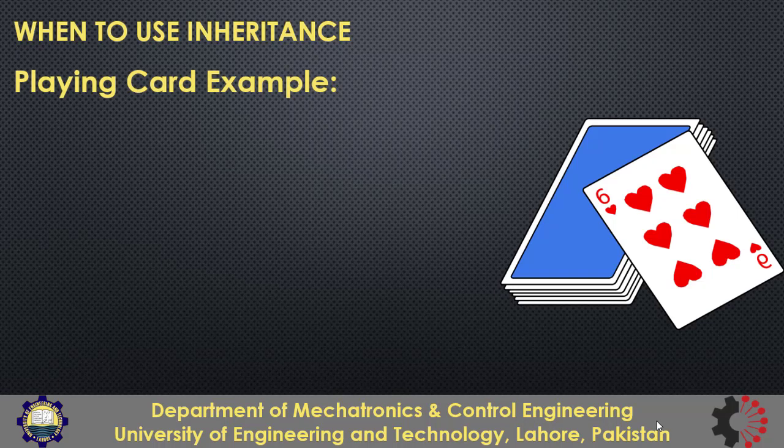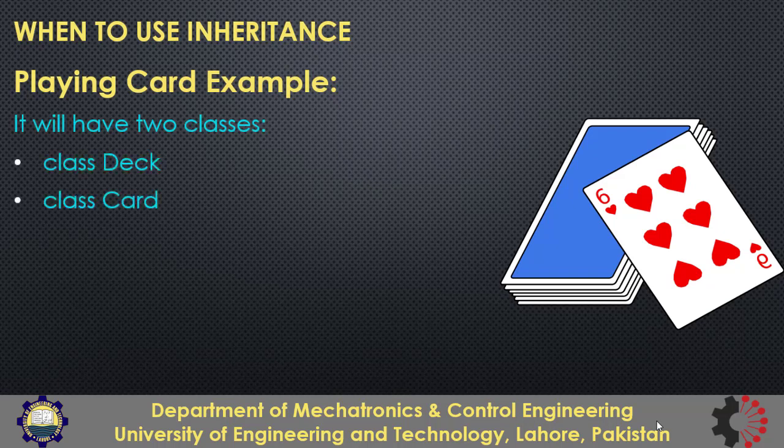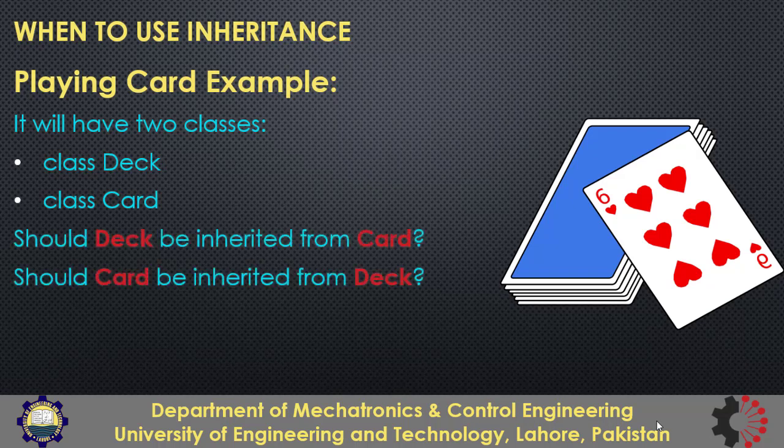A deck contains 52 playing cards. We know a playing card has two attributes: suit, which can be spade, club, diamond or heart, and value, which can be ace, 2, 3, 4 and so on. So the question is, should deck be inherited from card or should card be inherited from deck?